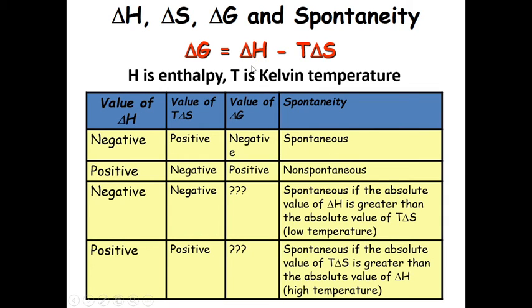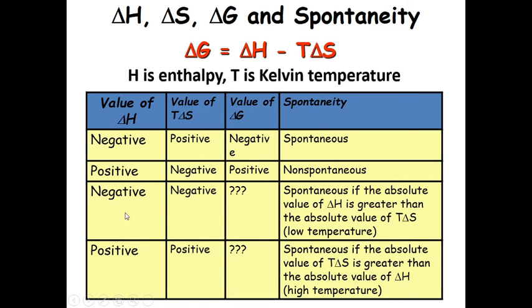If the value of delta H is positive in this formula, and the value of T delta S is negative in this formula, what happens? The value of delta G comes out to be positive. When the value of delta G is positive, then what happens? The reaction is non-spontaneous.